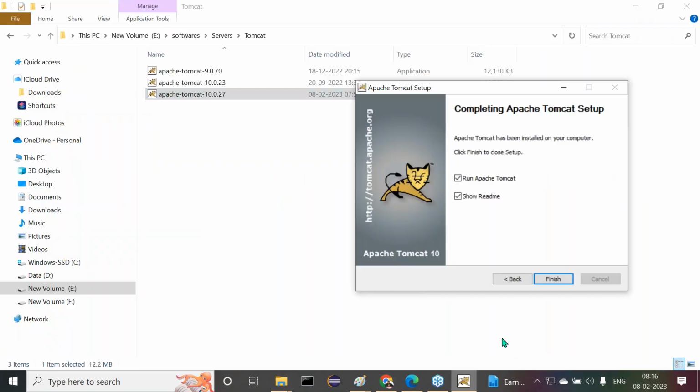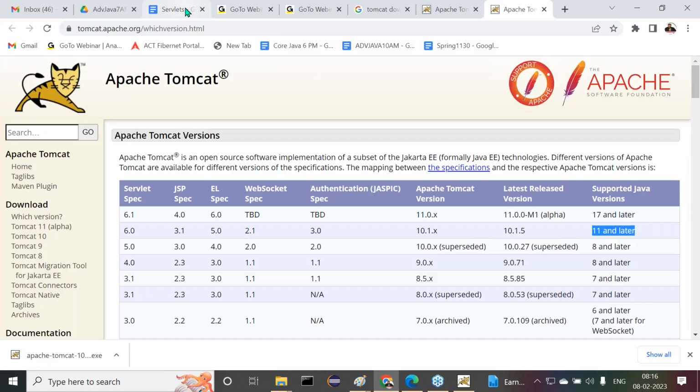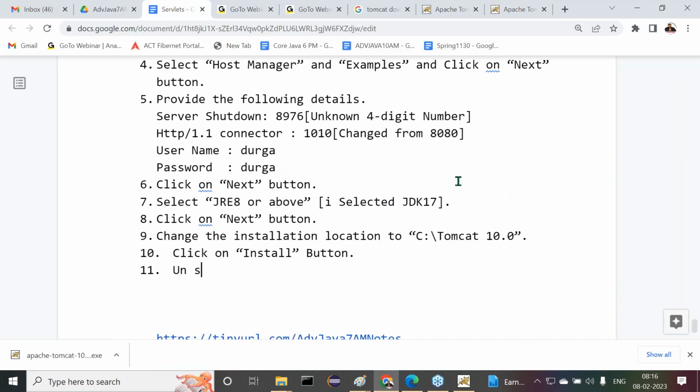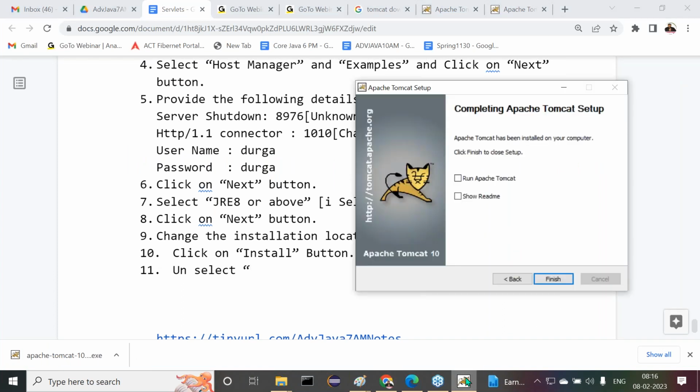Leave it. Now let's move on to this point here. What next? Unselect these two, then click on which button? Finish button. Click on the finish button. Deselect what we have to deselect there: run Apache Tomcat, show readme.